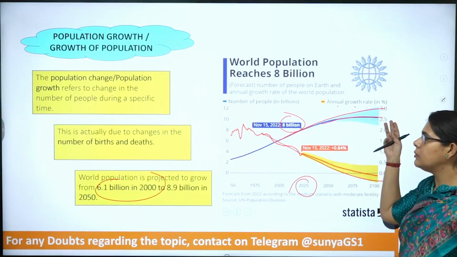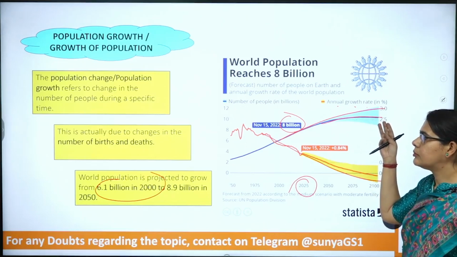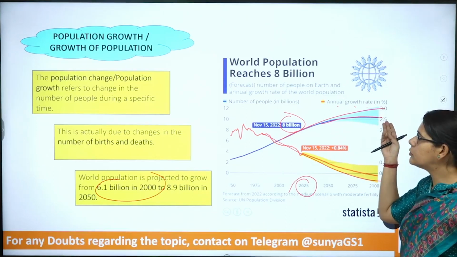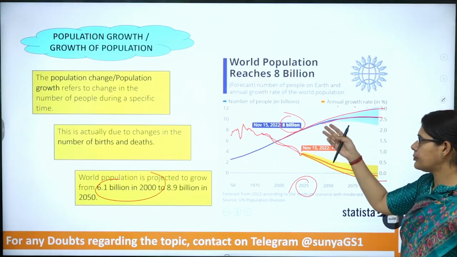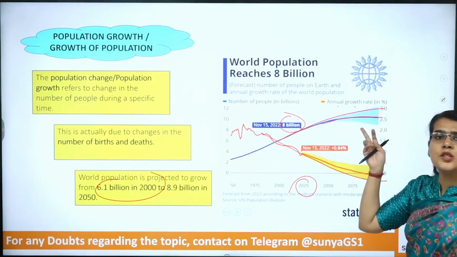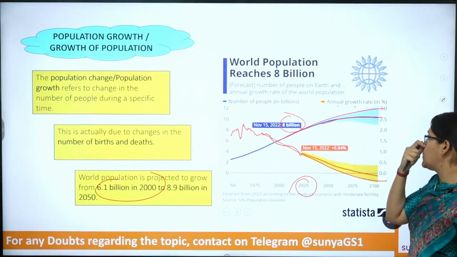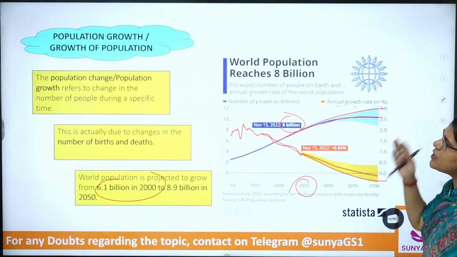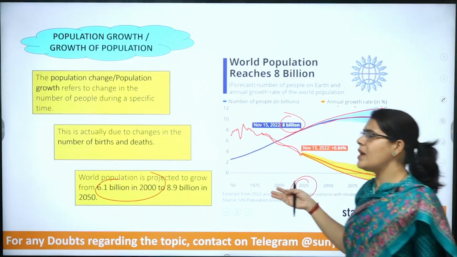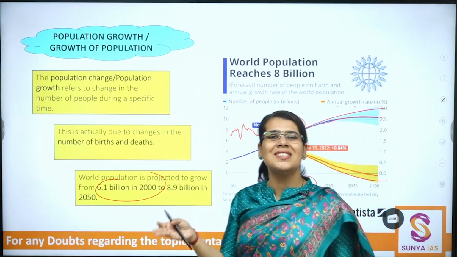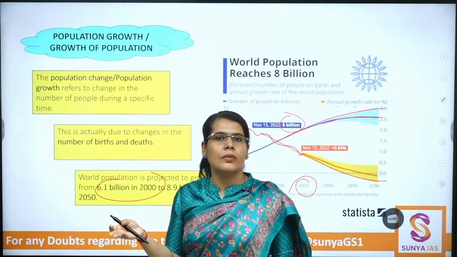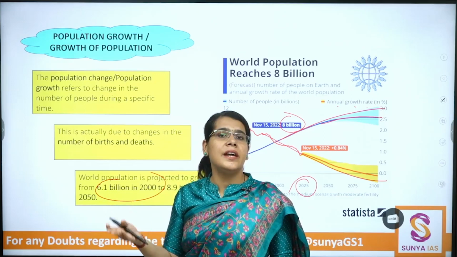However, it is projected to stabilize by around 2050-60 at around 9 or 10 billion mark.